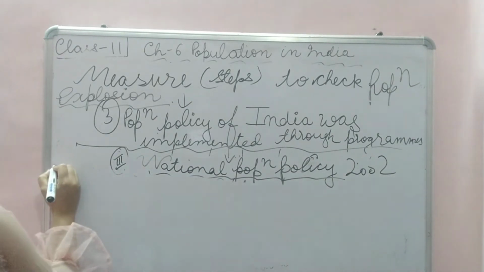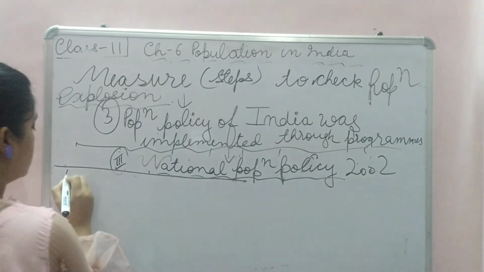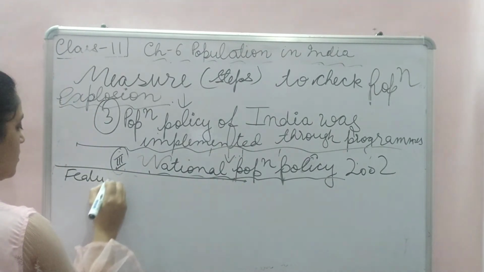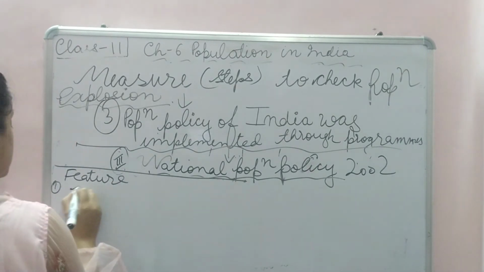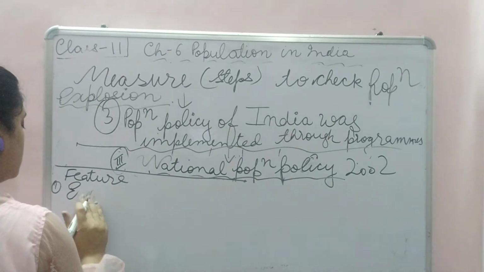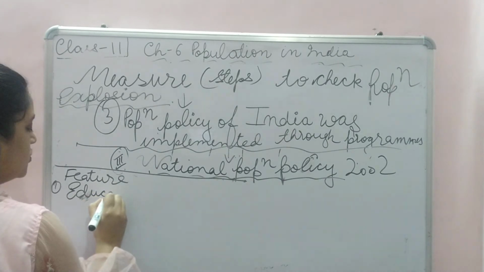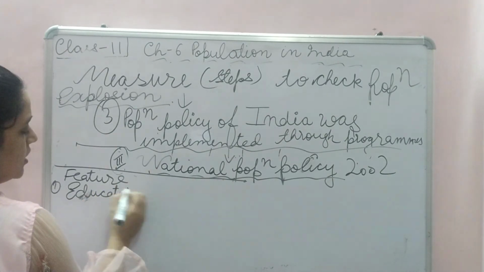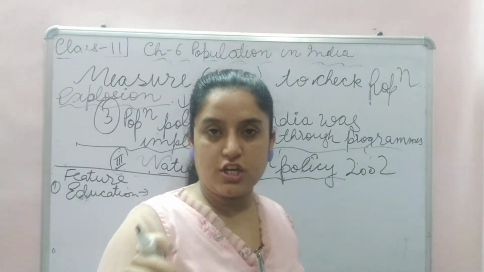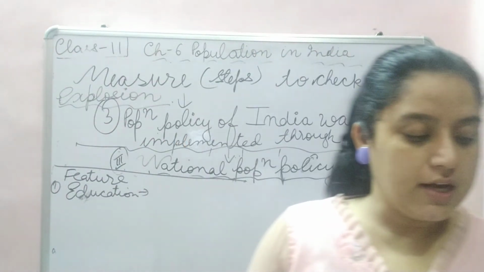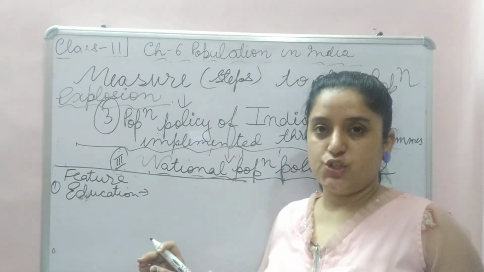Let's study the features. First, it talked about education. It says there should be free education, right? And compulsory education.